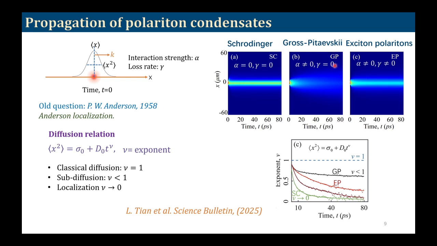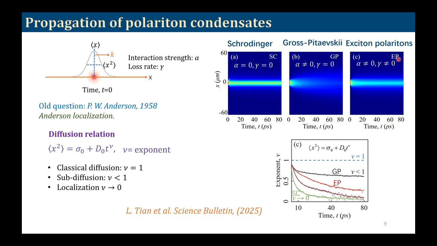On the other hand, for the GP particle, we can clearly see that as a function of time, the spread of the wave packet is increasing fast. So we can see that at time t equal to 80 picoseconds, the spread of the wave packet is completely as large as the system size.